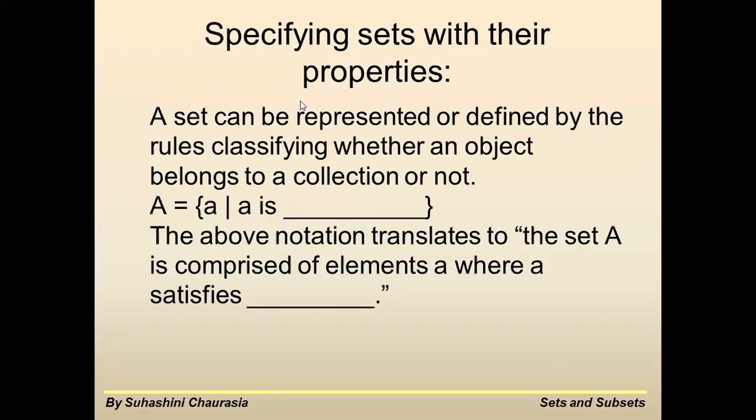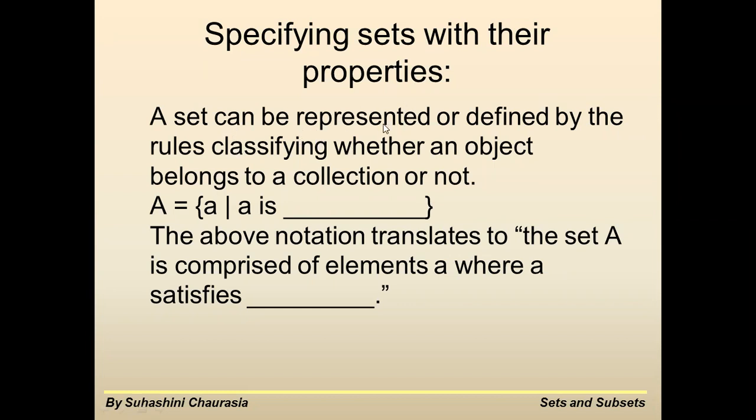Okay. Now, specifying sets with their properties. A set can be represented or defined by rules classifying whether an object belongs to a collection or not. So how do you write the property like this? We have defined a rule.